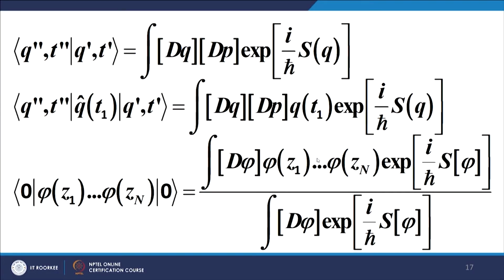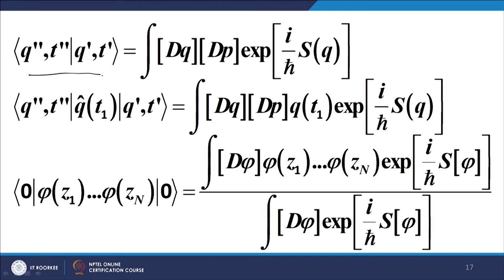These are the quantities of interest when we talk about quantum mechanical systems. For example, this particular quantity gives you the transition amplitude. It is not the probability itself; it gives you the amplitude from which you work out the probabilities by taking the absolute value squared.